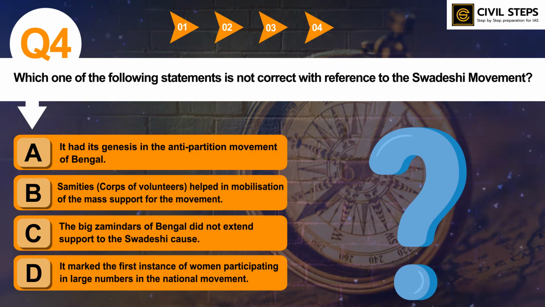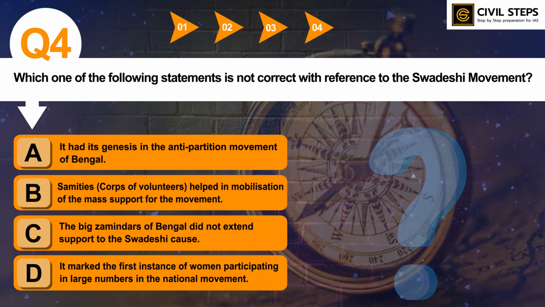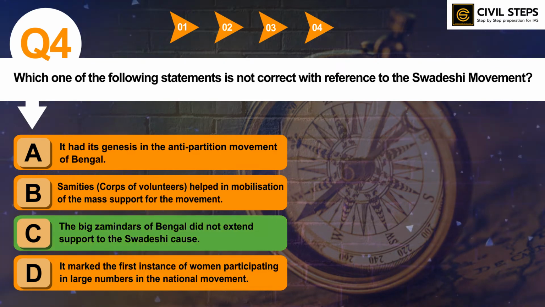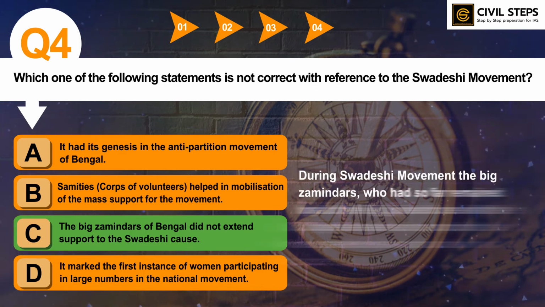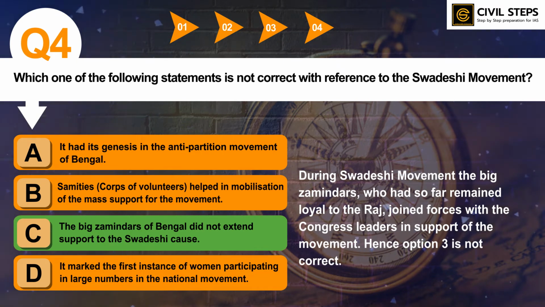So you have to tell the not correct answer. You have to carefully read the question as well. So you can write down your answer. The answer of this question is option C, the big zamindars of Bengal did not extend support to the Swadeshi cause. Option 3 is not correct because during the Swadeshi movement, the big zamindars who had so far remained loyal to the Raj joined forces with the Congress leaders in support of the movement. Hence option 3 is not correct.